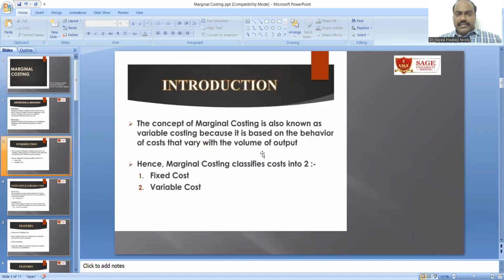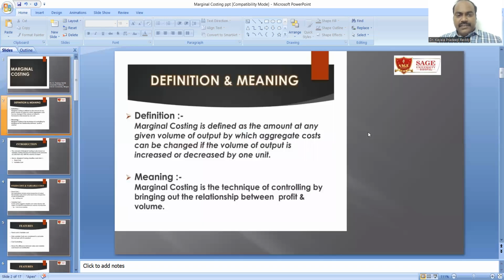Let us see the definition and the meaning of marginal costing. Marginal costing is defined as the amount of any given volume of output by which aggregate cost can be changed if the volume of output is increased or decreased by 1 unit. It is a very important concept in production aspects.